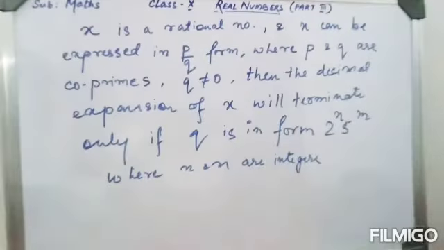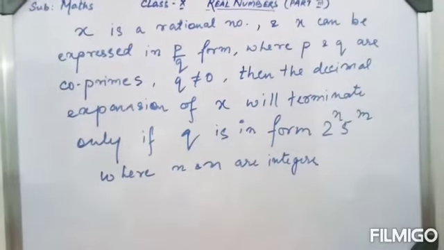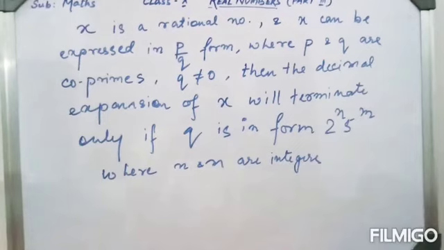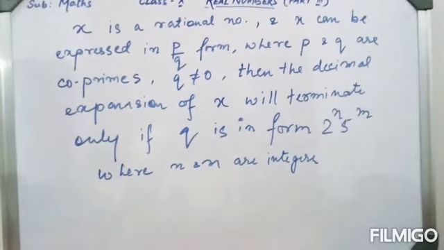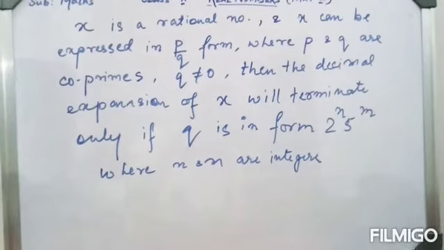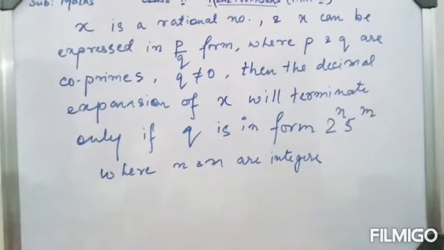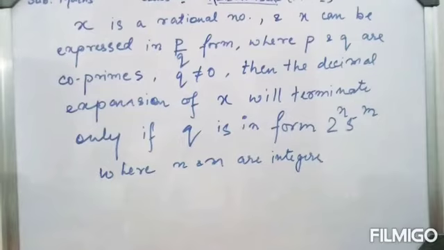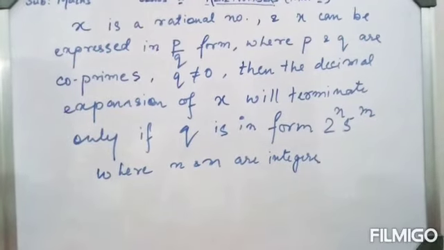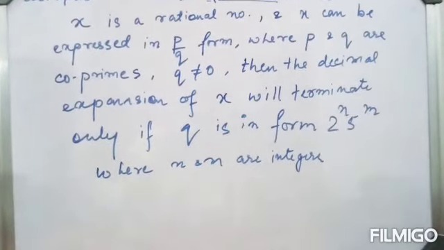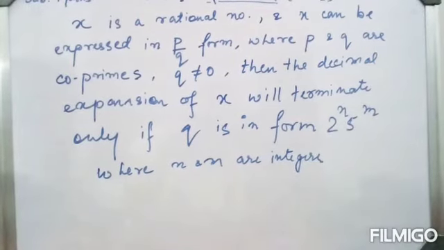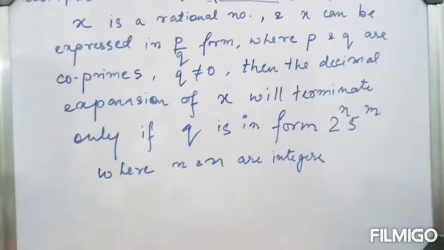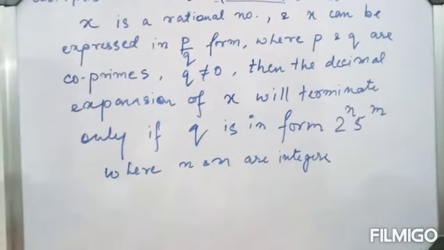Okay, this is the thing: if x is a rational number and x can be expressed in p by q form, where p and q are co-primes. Rational means it can be expressed in p by q form, and p and q have to be integers and co-primes, and q cannot be 0. Then the decimal expansion of x will terminate only if q is in the form of 2 to the power n and 5 to the power m, where m and n are integers.